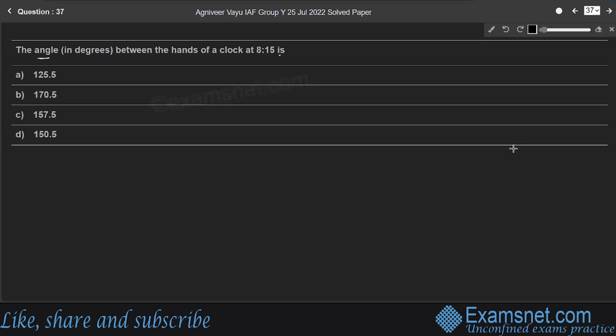Question 37. The angle between the hands of a clock at 8:15 is, in degrees, we need to find the angle, right? So at 8:15, let us consider a clock. Here the time is 8:15. Here is 9, 6, 3 and 12, right? So 8 o'clock, number 8 will be here, 7 will be here, right? So 5 and 4, right?